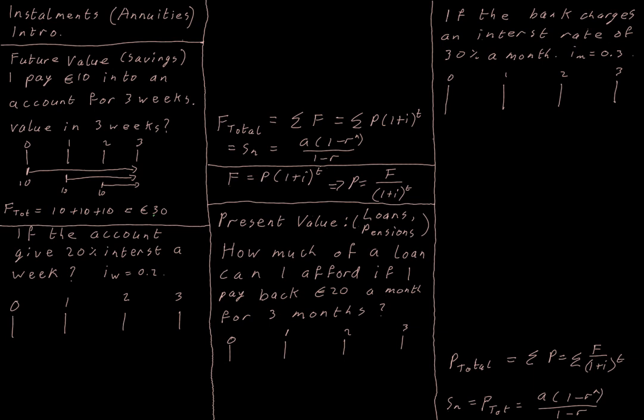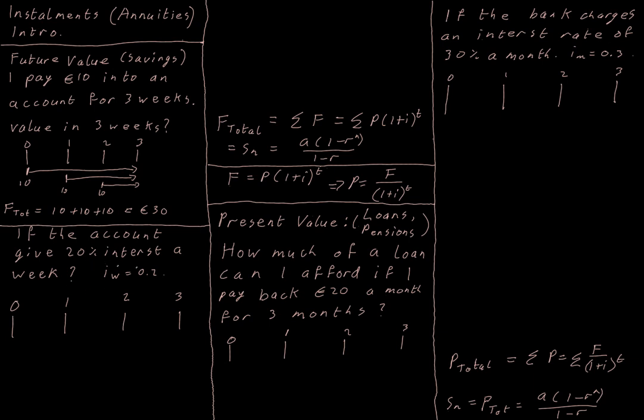So I'm going to make an agreement with the bank that they're going to give me 20% interest per week. Now, this is an absurdly high figure. It's just to make the numbers easy. You would never get a bank to agree to this. But for the purposes of our argument, we're going to say that we're going to gain 20% interest each week, and it's going to compound.